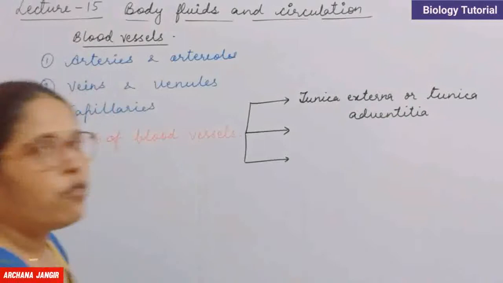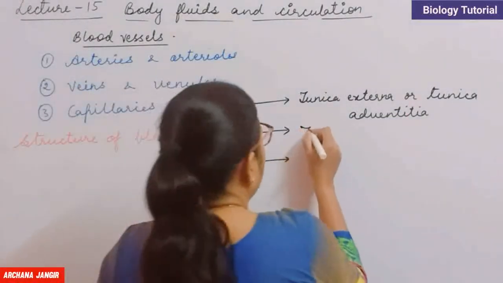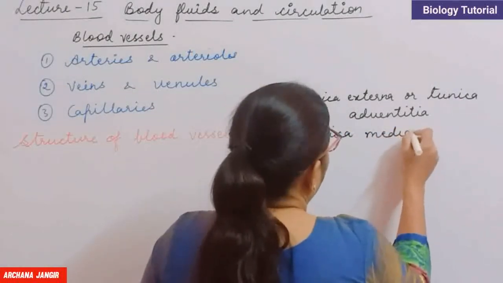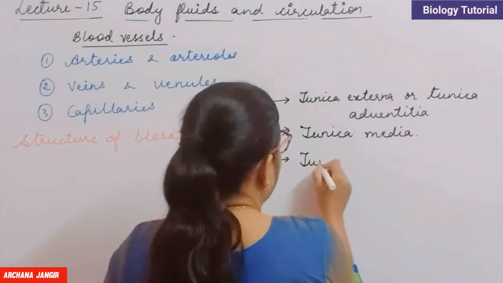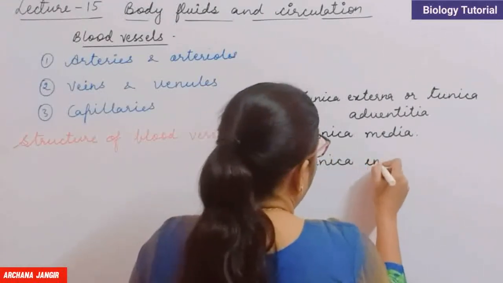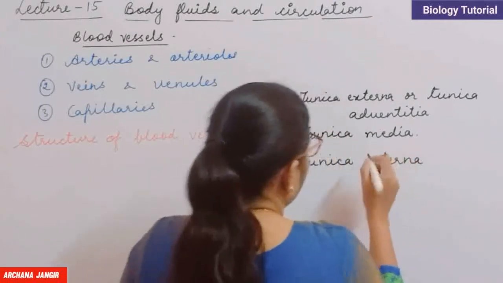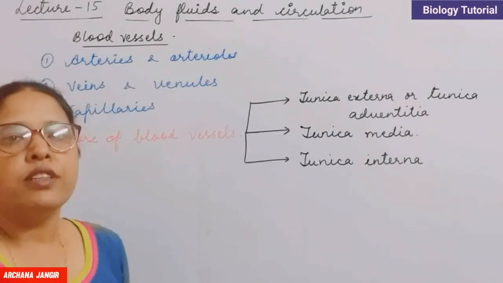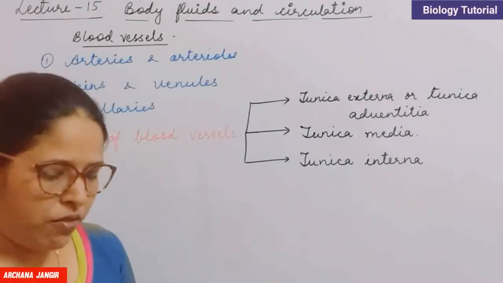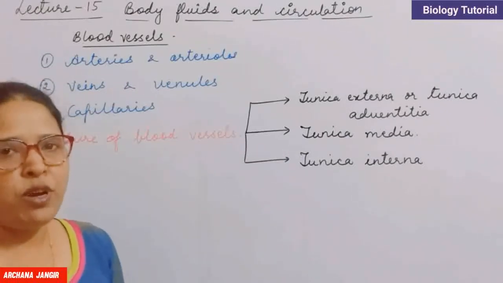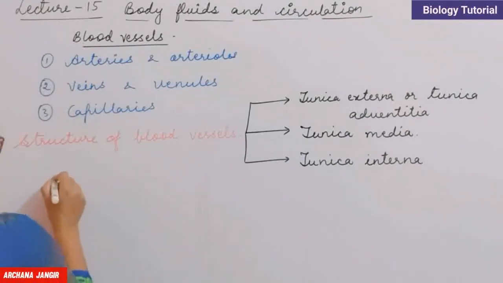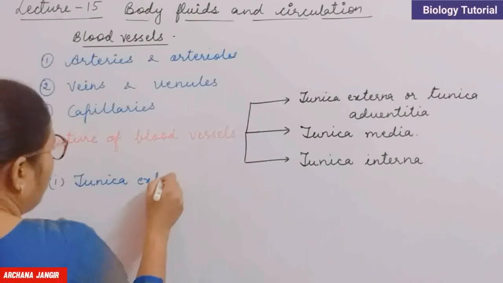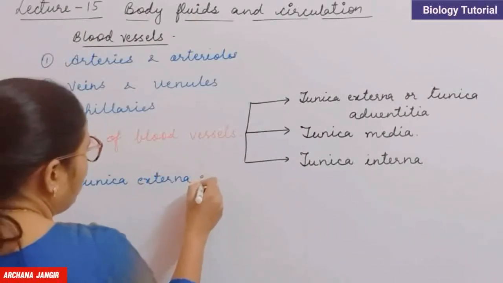Clear? Second one is tunica media, and the third one is tunica interna. Clear? So these are the three important layers of the wall of blood vessels. We will discuss them one by one. First one is tunica externa, or it is called tunica adventitia.